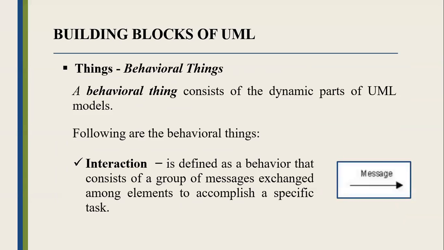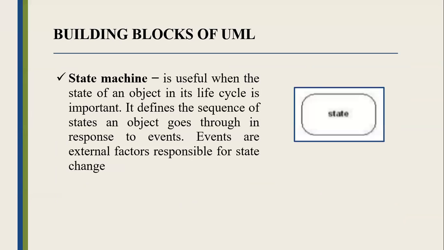So another type of thing is behavioral things. It consists of the dynamic parts of the UML model. The following are the behavioral things. First is the interaction. It is defined as a behavior that consists of a group of messages exchanged among elements to accomplish a specific task. State machine is useful when the state of an object in its life cycle is important. It defines the sequence of states an object goes through in response to events. Events are external factors responsible for state change.